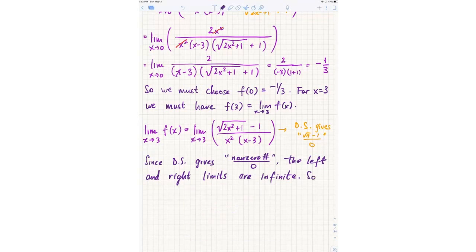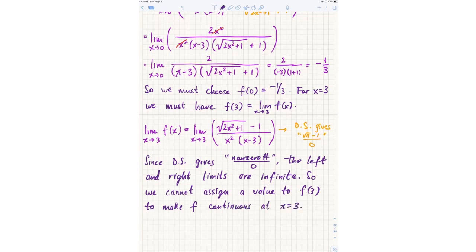So we cannot assign a value to f of 3 to make f continuous at x equals 3.